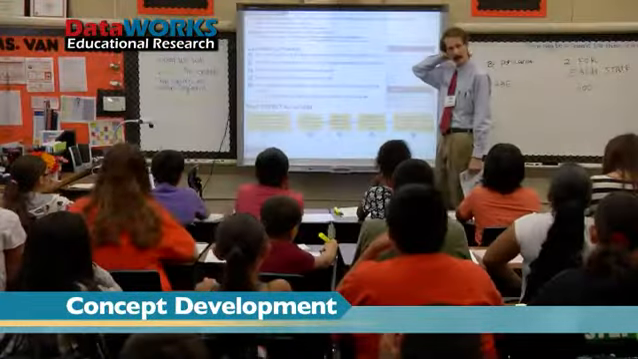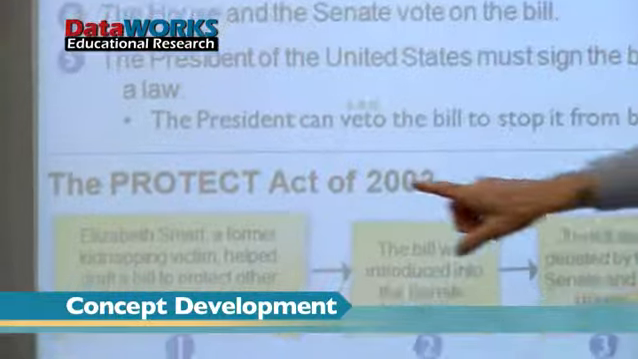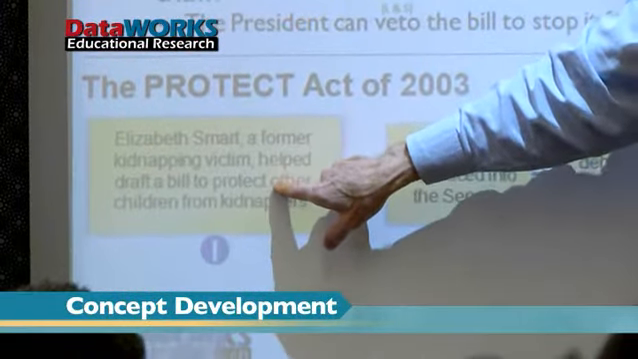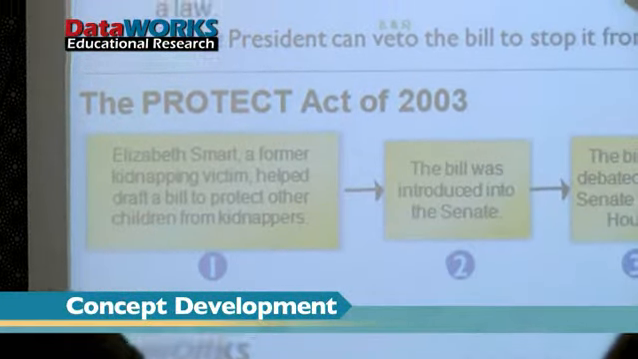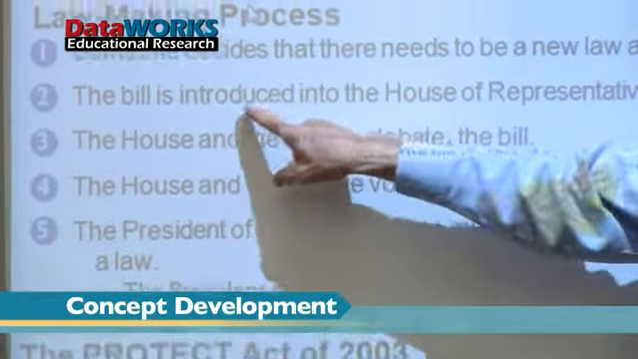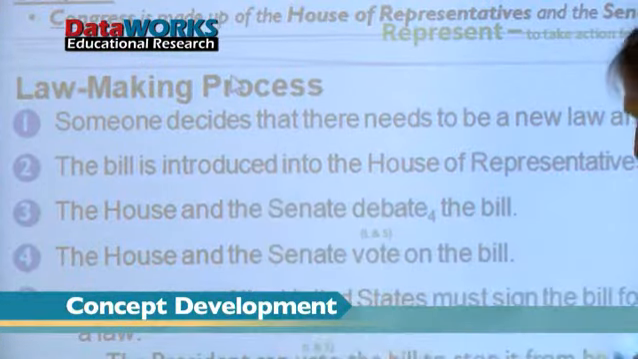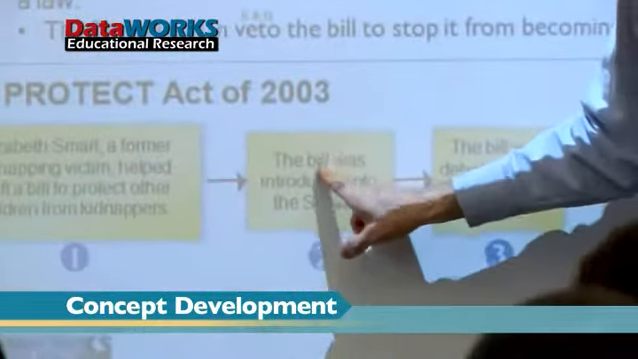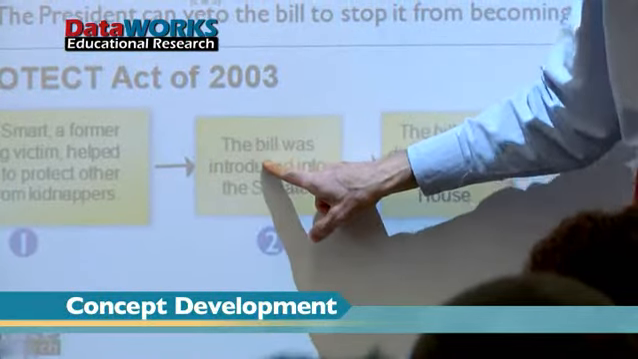Okay, now let's look back at our little example here on the page. Elizabeth Smart was kidnapped. We should have a law that she what? Decide there should be a law. What's the next step? Introduce. What did she do? She went to the senator, and the senator took her paper and introduced it.